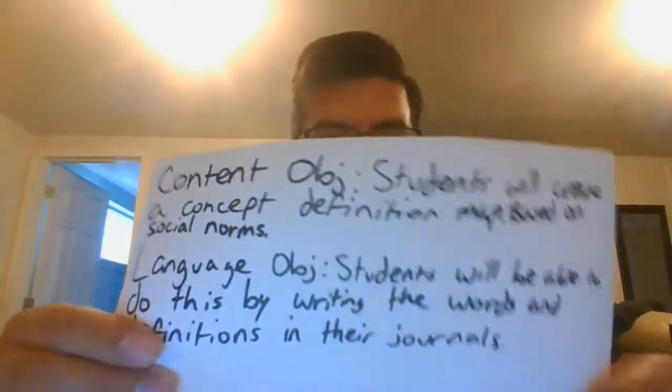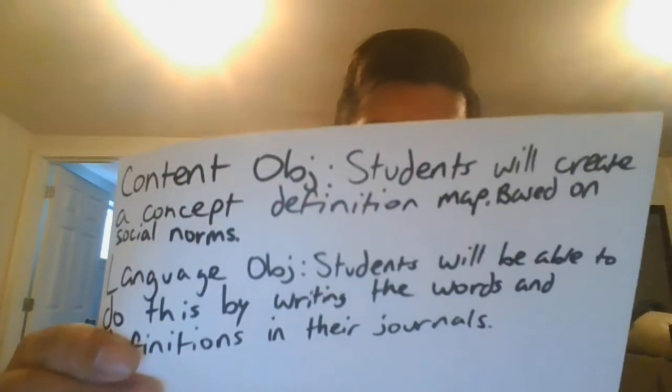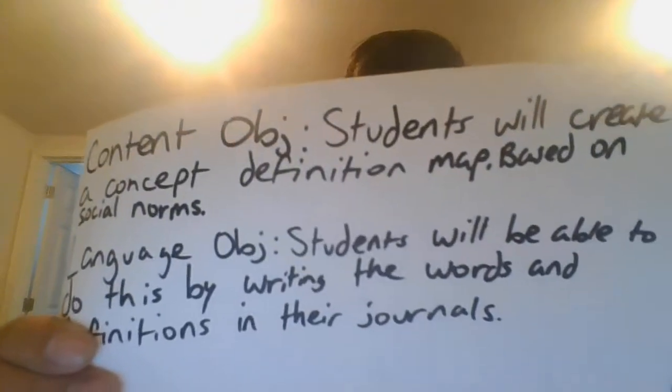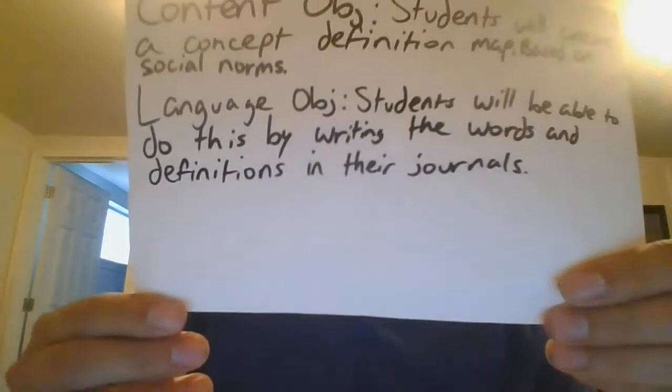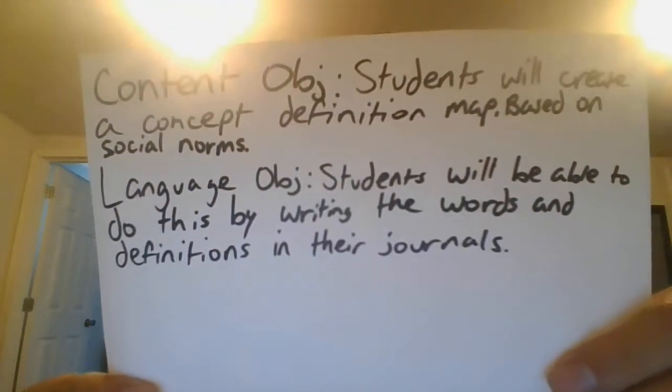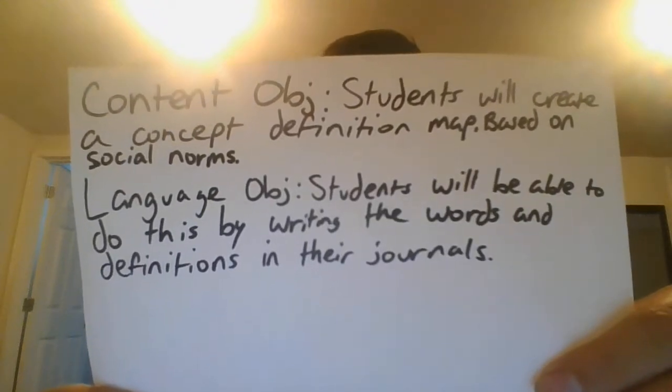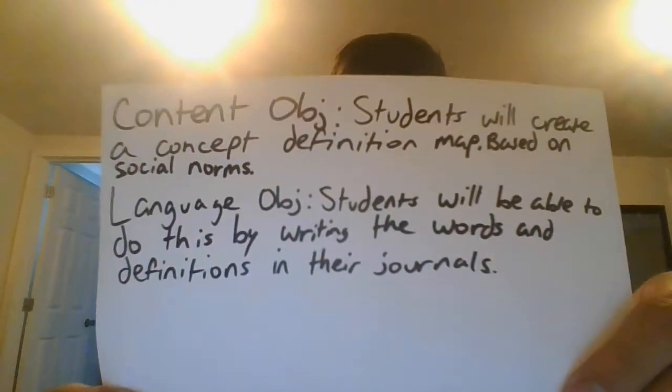And so, I want y'all to write this down in your journals. Oh, get your journals out. I forgot to mention, our content objective for today is that you're going to create a concept definition map, and it's going to be based on social norms. And your language objective is that you're going to be able to do this by writing down the words and definitions that I give you in your journal.